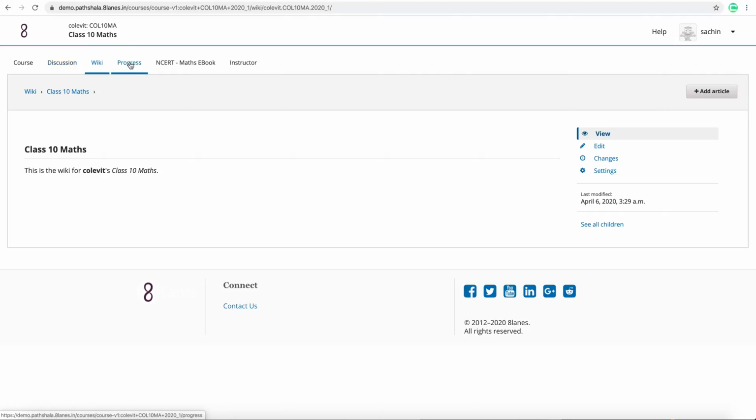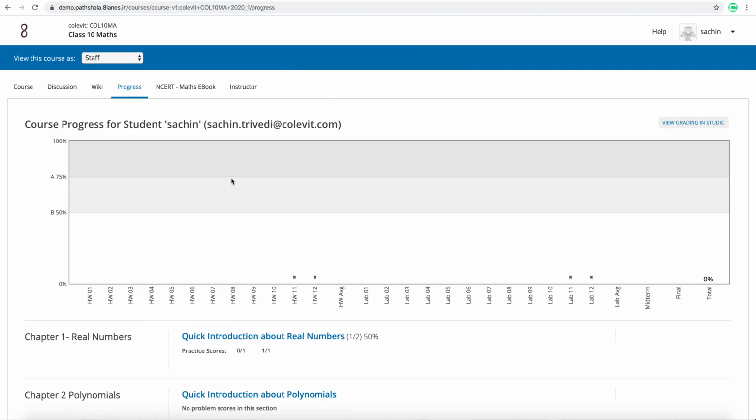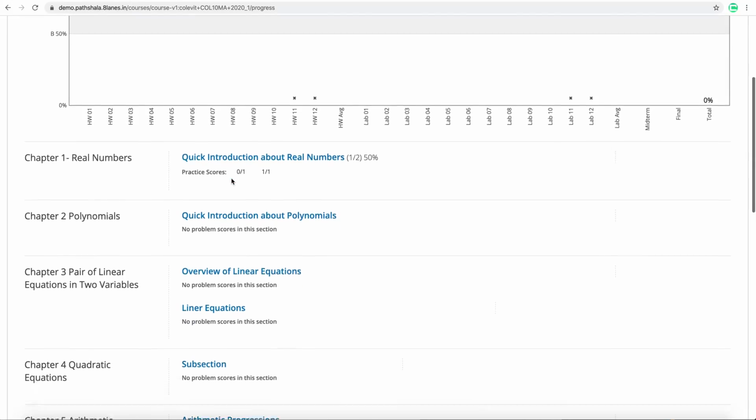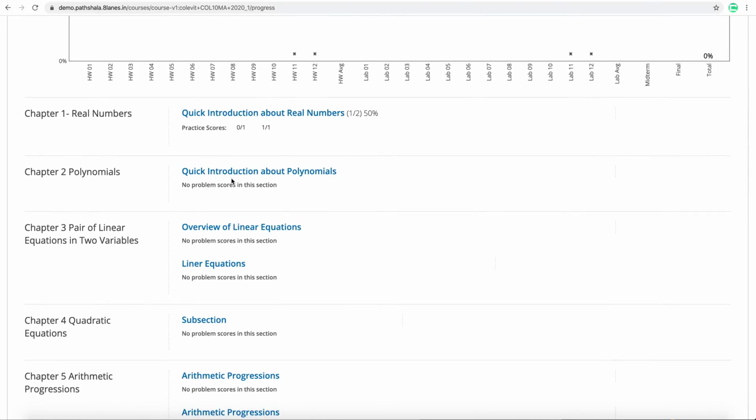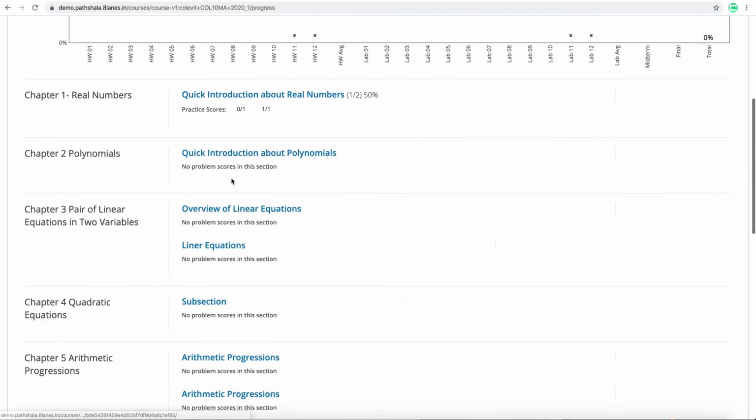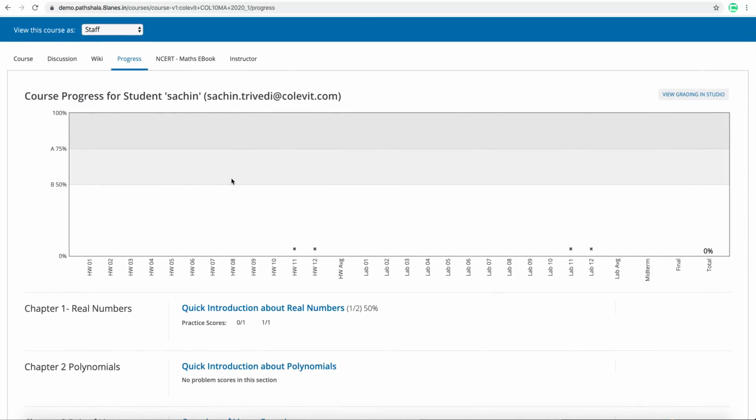Okay. Now the next tab is about progress. Here I can see how the content is being consumed, how many labs I have completed, how many questions I have completed, and how many times I have participated in the community. You see the complete interaction, the interactive dashboard of your student, showing how active your student is in your learning management system.